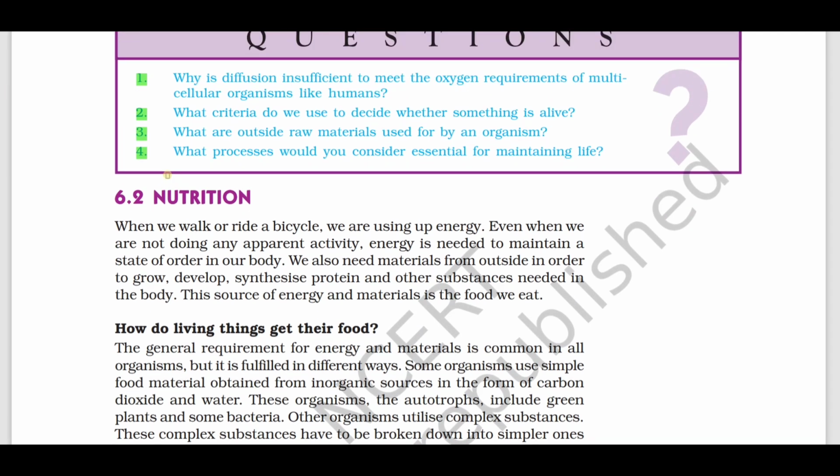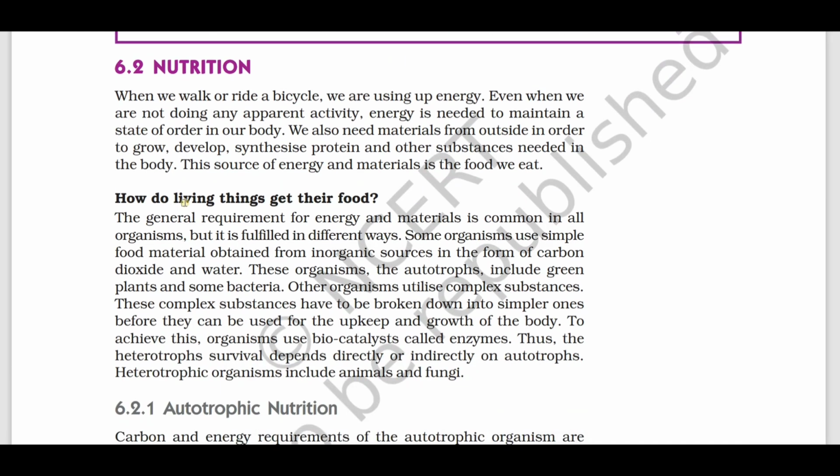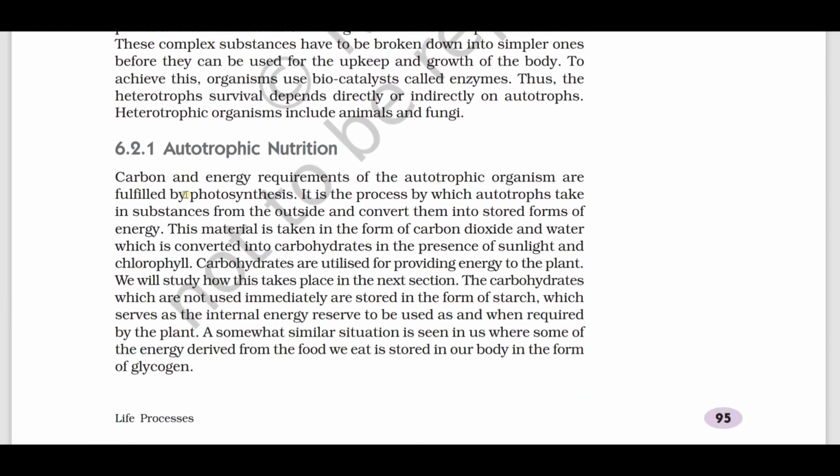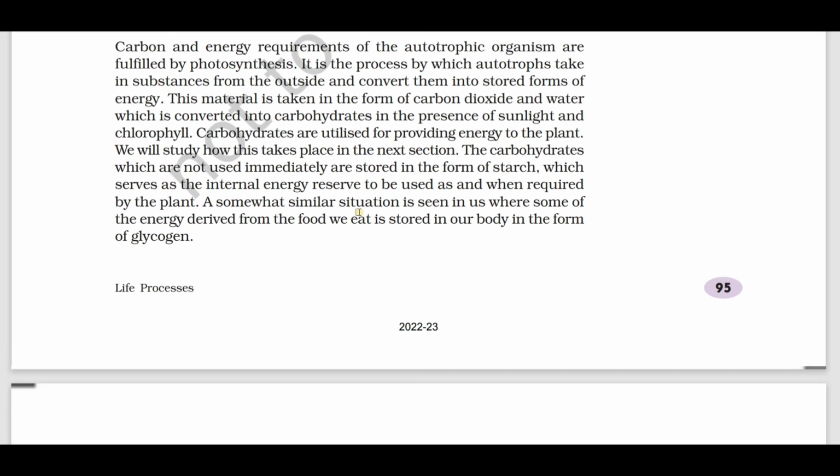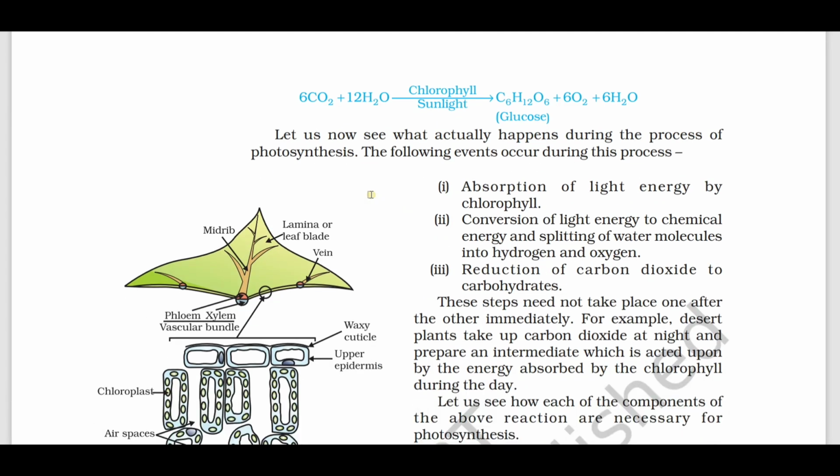So coming to nutrition, here the important thing is the difference between autotrophic and heterotrophic nutrition, and also the chemical equation for photosynthesis.